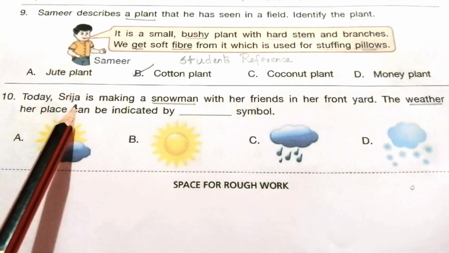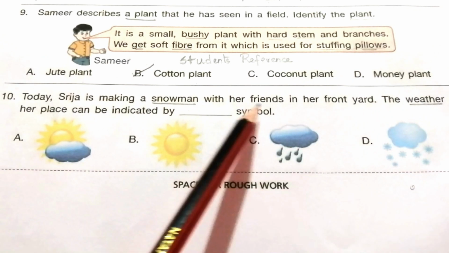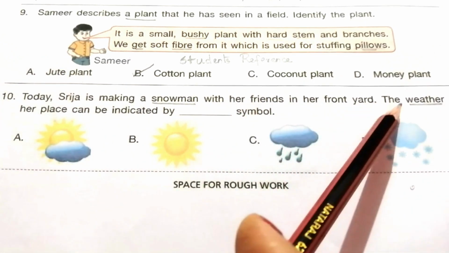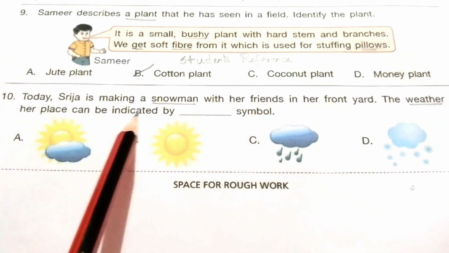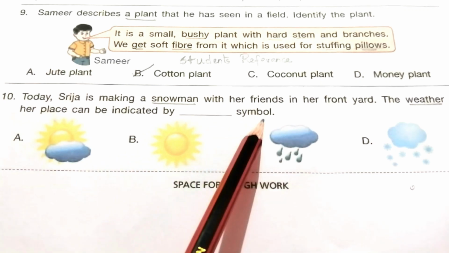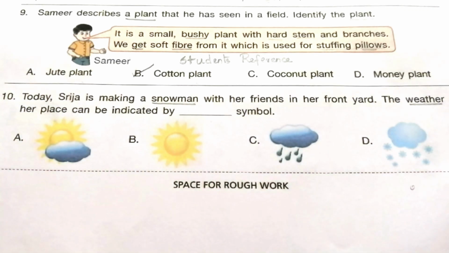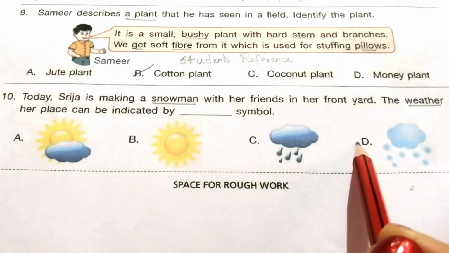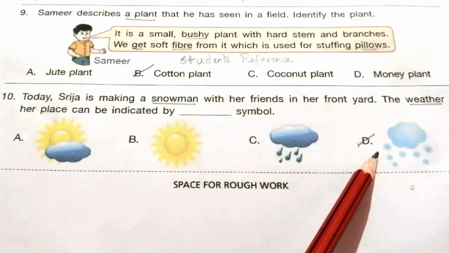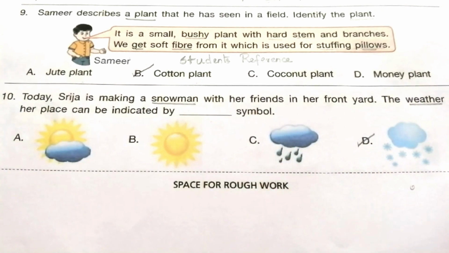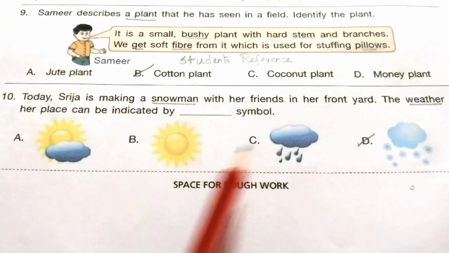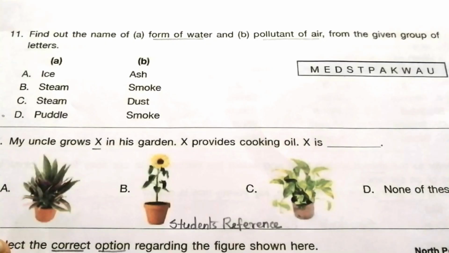10. Today, Srija is making a snowman with her friends in her front yard. The weather at her place can be indicated by dash symbol. You look at the given options. The answer is D. This symbol represents snowy day. This represents cloudy day. And this is sunny day. This is rainy day.